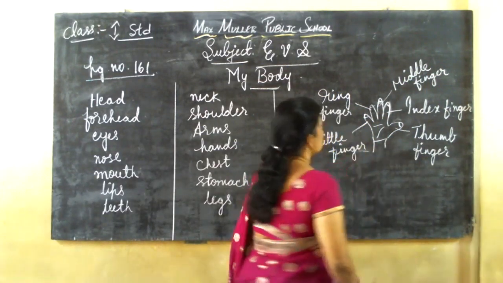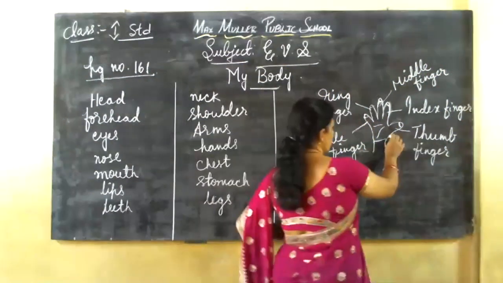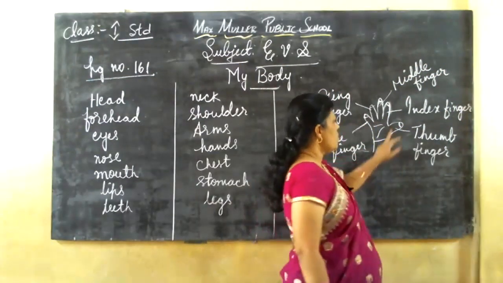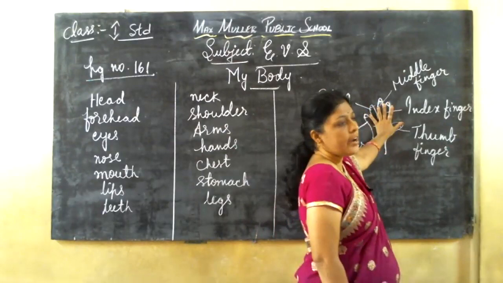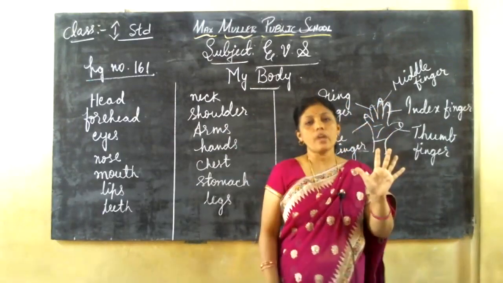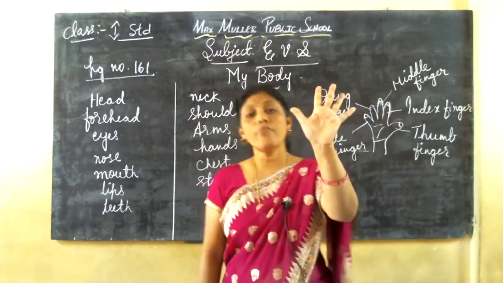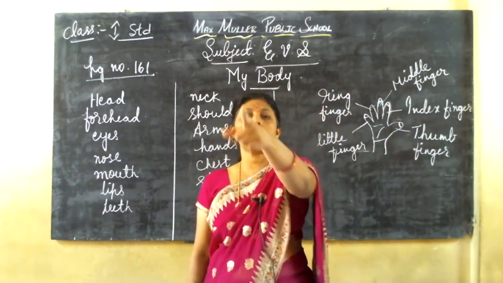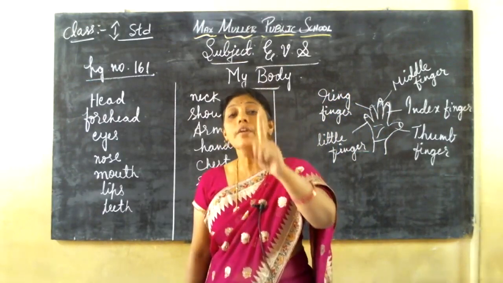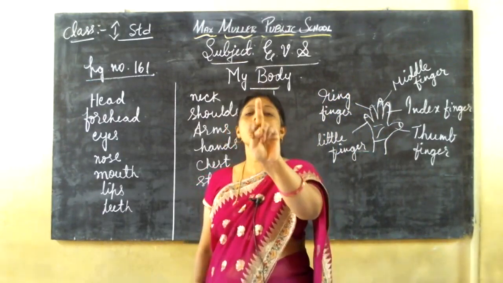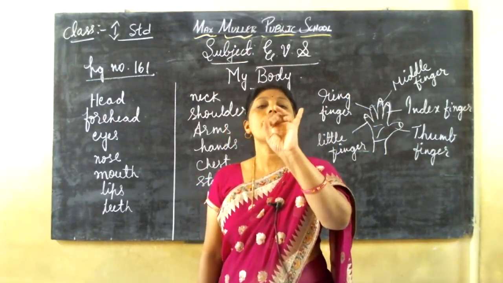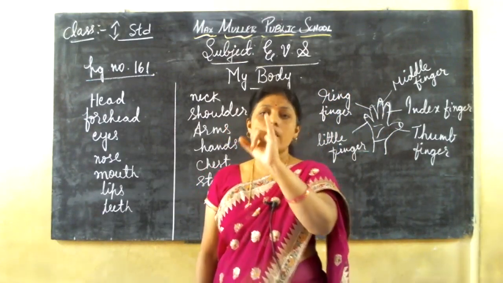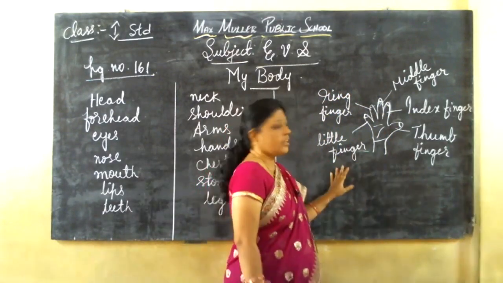Okay, children, see. This is my left hand. See, in my left hand, this one is thumb finger and this one is index finger. We are showing now like this. This is called index finger and this is middle finger and this one ring finger and this is little finger.